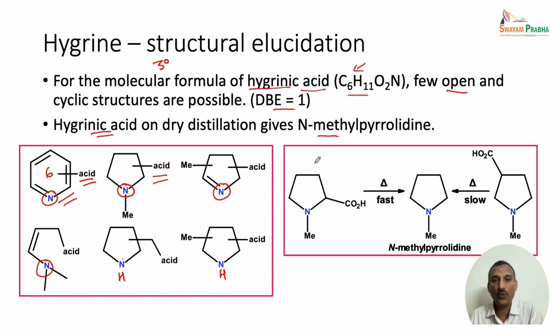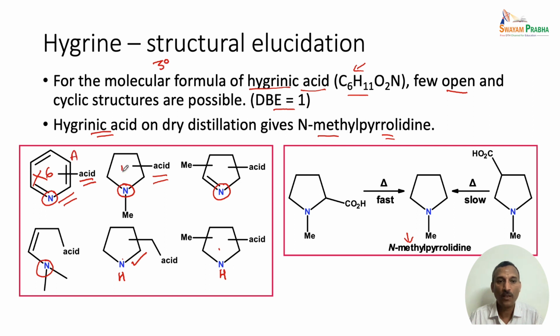So, if we look at the N-methylpyrrolidine structure, this is the structure which is possible for N-methylpyrrolidine. That means the pyridine structure is completely ruled out, because the pyridine structure cannot give an N-methylpyrrolidine type structure. From a 6-membered ring we cannot go to a 5-membered ring on simple distillation. So, this structure is ruled out.